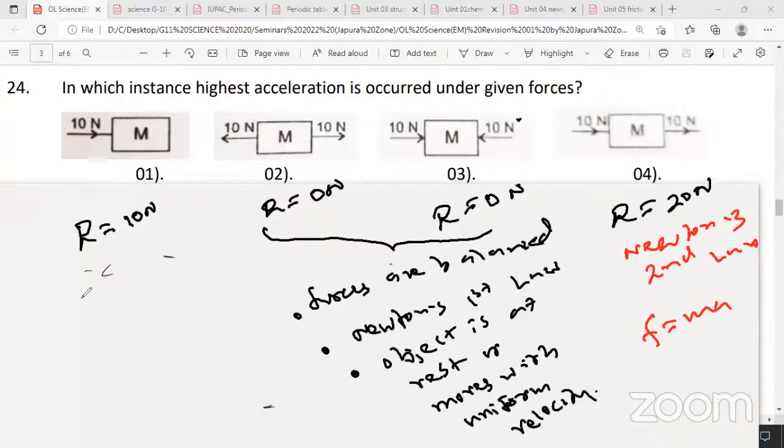So the mass of the object is the same. This is also Newton's second law. Under Newton's second law, what is the equation? F equals ma. When the force increases, acceleration also increases.